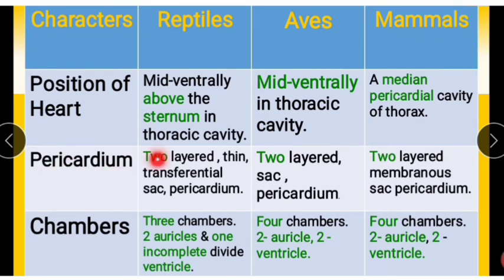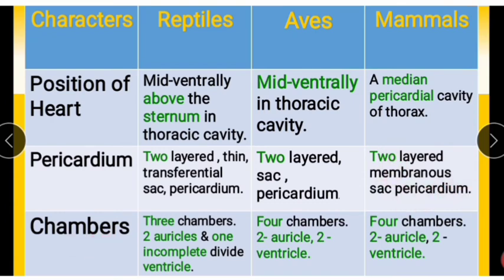In reptiles, it is a two-layered, thin, transparent sac. In aves, it is a two-layered sac-like structure. Next, in mammals, it is a two-layered membranous sac.